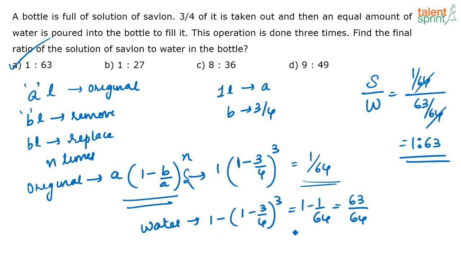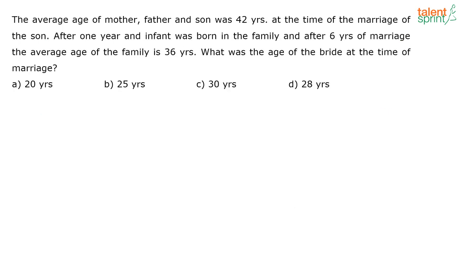Means how much water will be there? It will be 1 minus 1 by 64th, that is 63 by 64, and I found out the ratio. That's what I have done. I considered that totally there is 1 liter of solution because they have just asked for the ratio, so you can just assume an easy value and solve. That's what I did in the previous question.